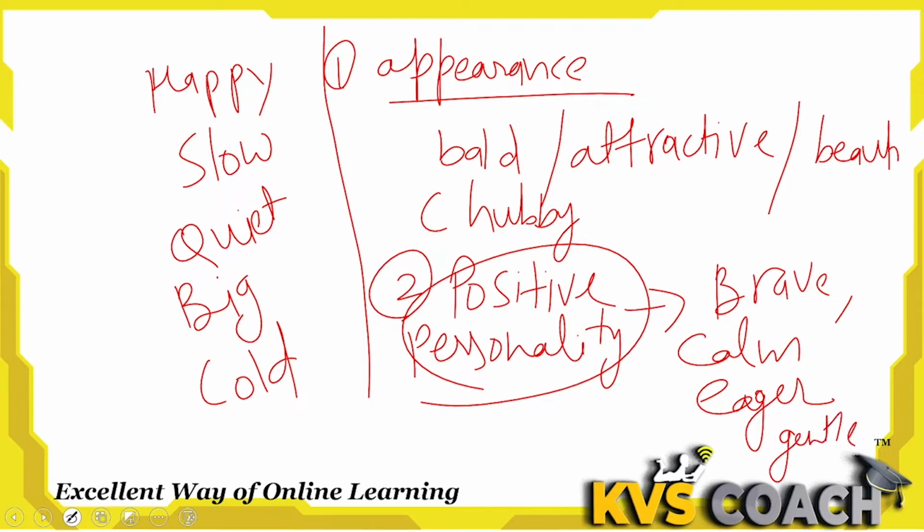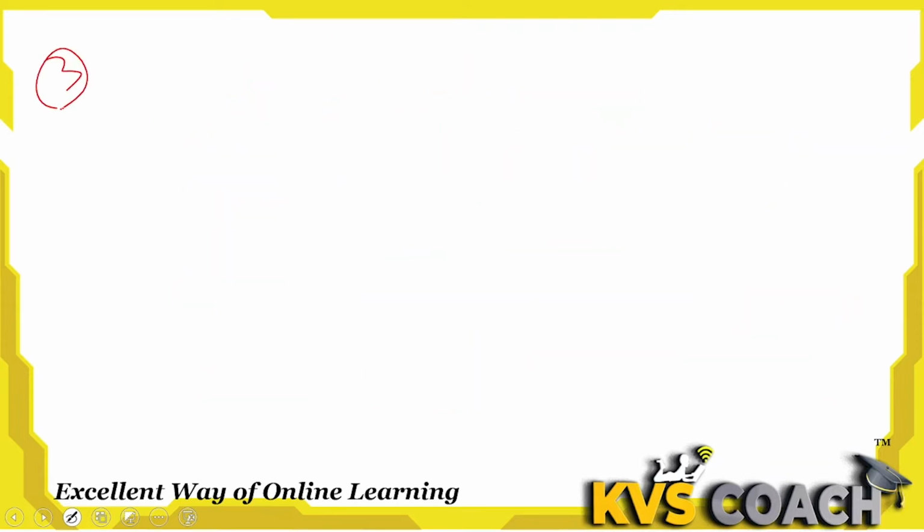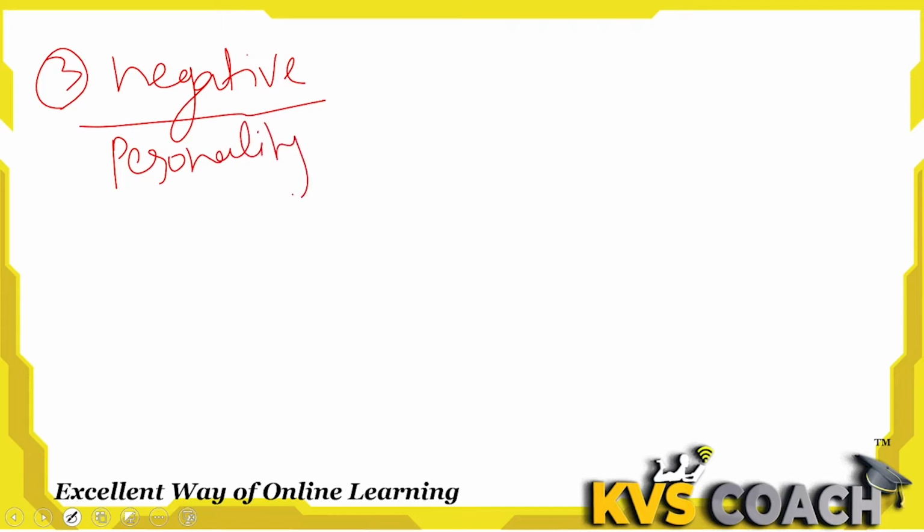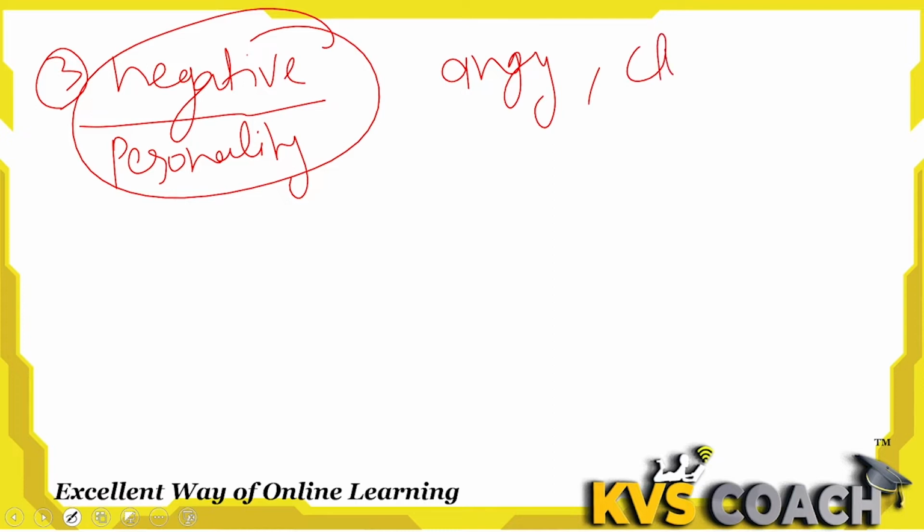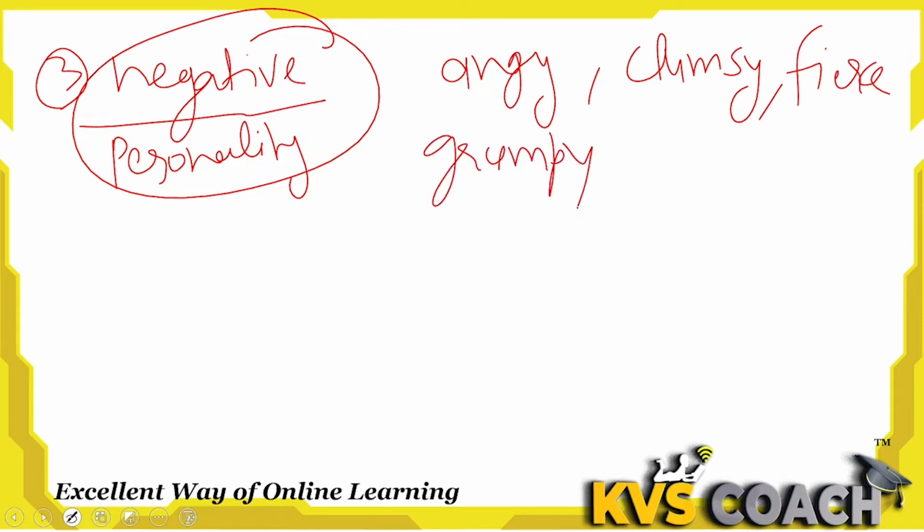Next, third one is negative personality. That will be angry, clumsy, and we can say fierce and grumpy. These types of words we use for negative personality.